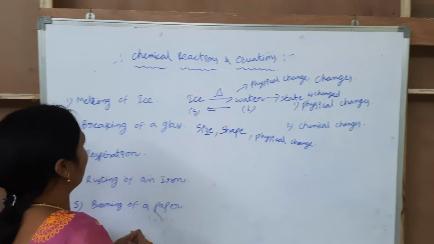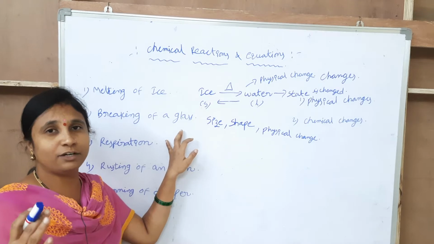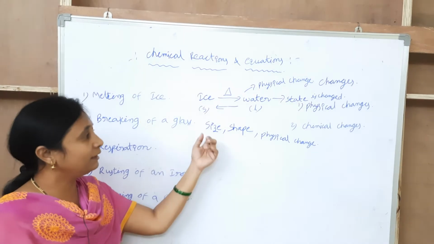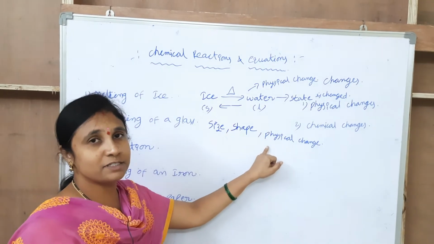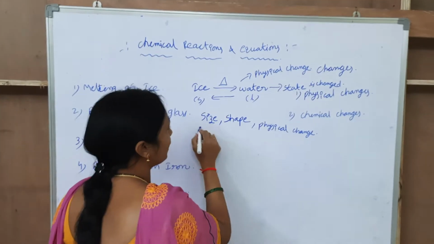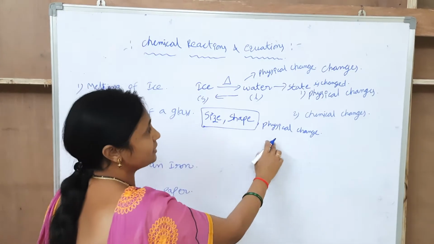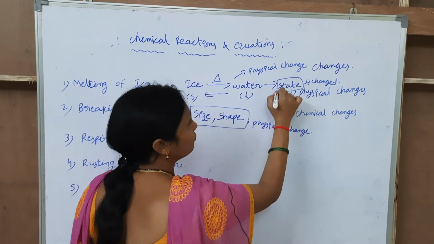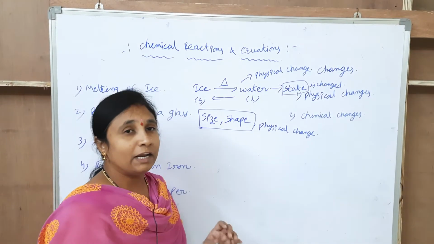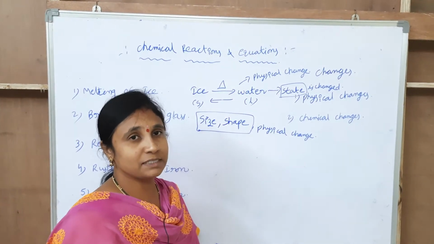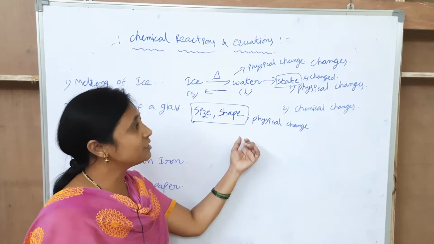In the second example, breaking of a glass, when I break one glass, it changes into small pieces. Here the size and shape are changed. These are physical changes. A physical change is one in which no new substances are created.